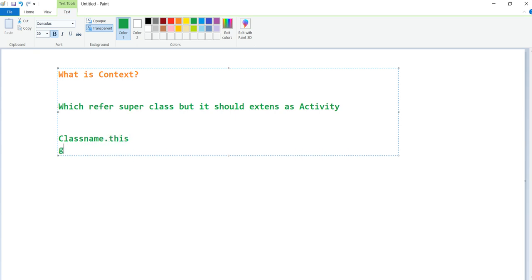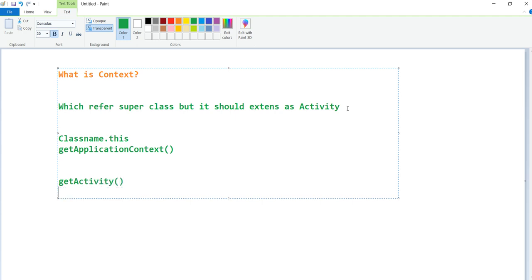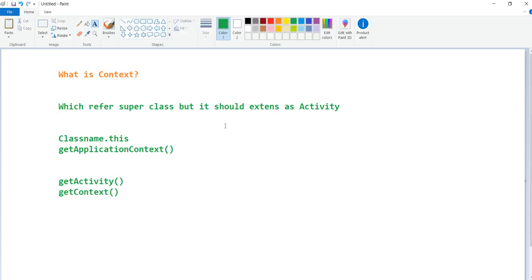The second way is getApplicationContext, the third way is getActivity, and the last is getContext. In these four ways we can define context. But what is the difference between these four?